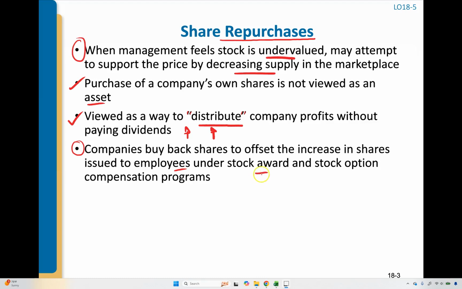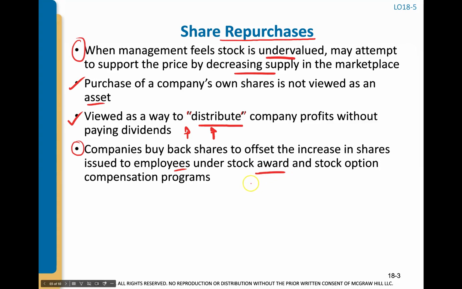There are different types of stock compensation. When they do that, it dilutes the shares outstanding. By issuing the stock compensation, the price actually decreases because the supply increased. So to offset that, they might repurchase their own shares.